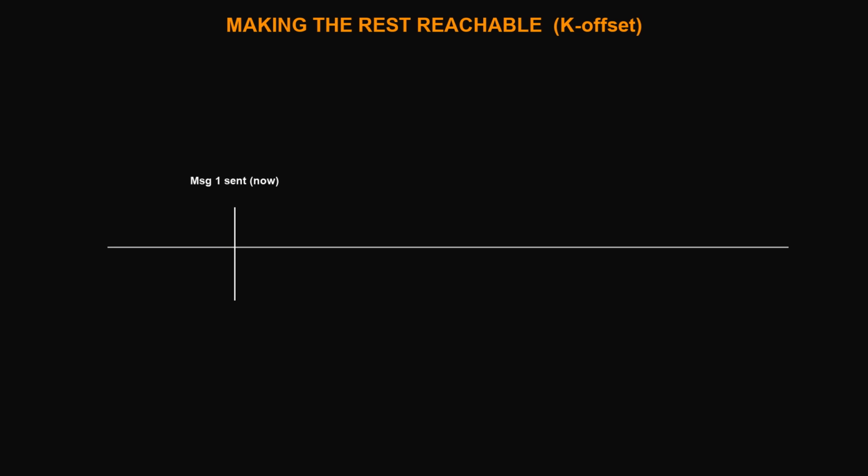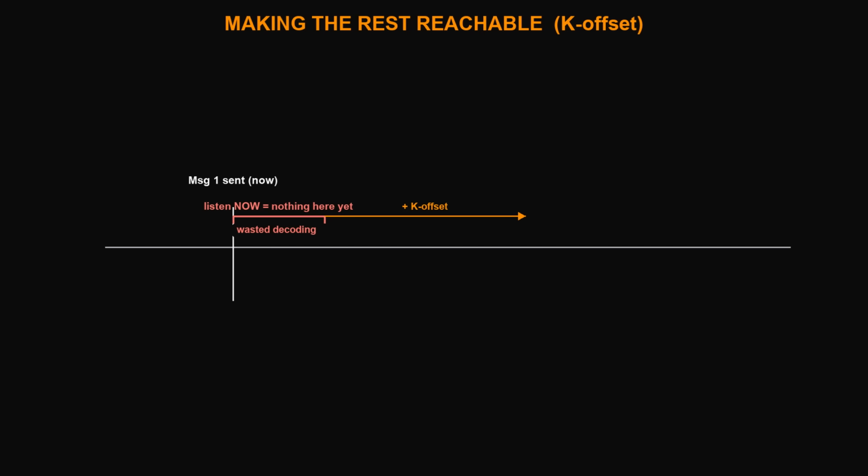Getting message 1 right is only half the battle. The other 3 messages have to survive the same half-second gap. Take the random access response. On the ground, your phone starts listening for it almost immediately. But over a satellite, the response can't possibly come back for at least a full round trip. So if the phone listened right away, it would just burn power decoding nothing. Instead, NTN shifts the start of the response window later by the cell's K offset, the same scheduling offset we met in Chapter 2. The phone only starts listening once the reply could actually have arrived.